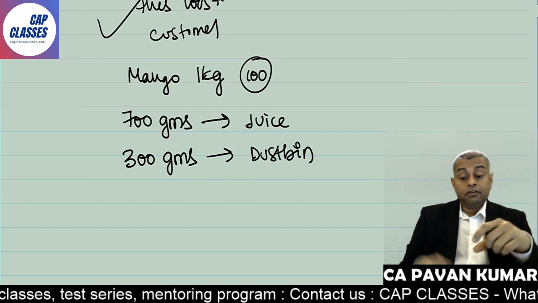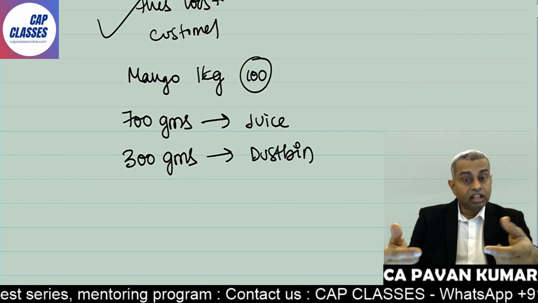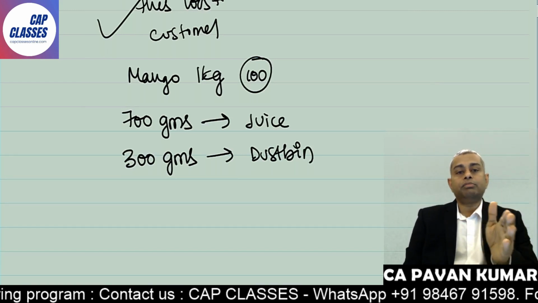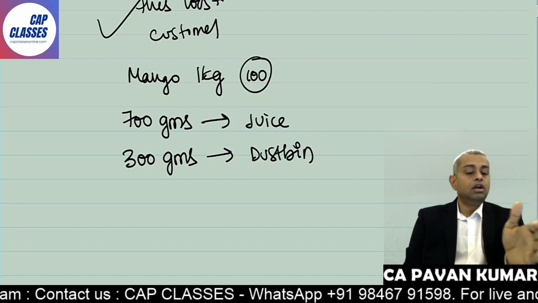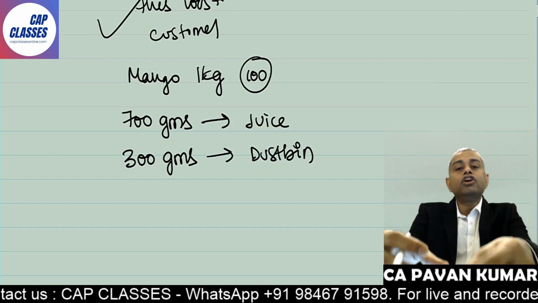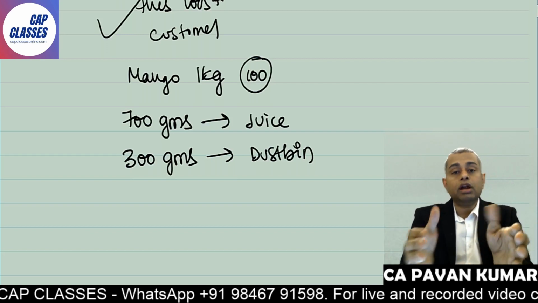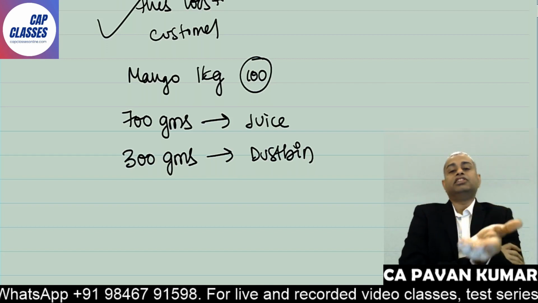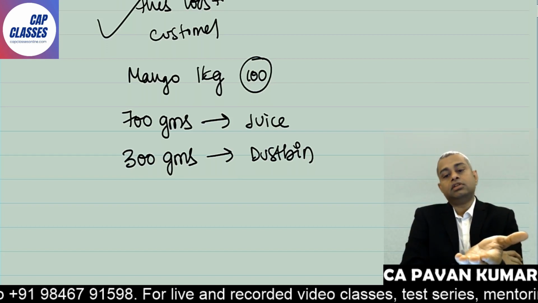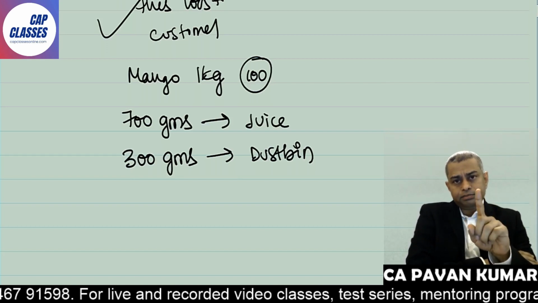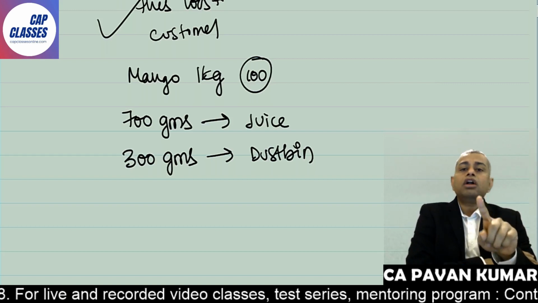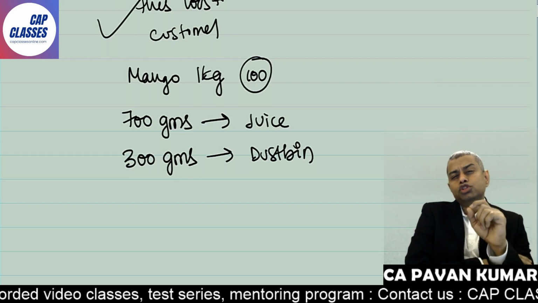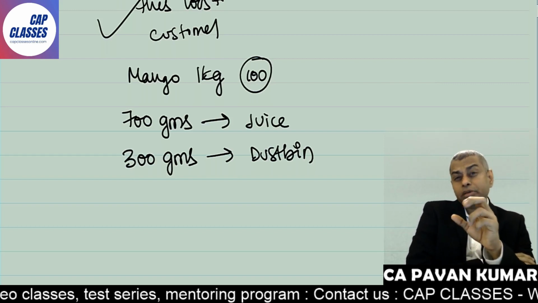Now, when you are billing, you said, Pavan sir, material 100 rupees, labor charge 100 rupees, profit 50 rupees. Please give 250 rupees for your mango milkshake. This big jar of mango milkshake you have given. Then I said, oh, hello, wait. You bought 1 kilo mango. 1 kilo is 100 rupees, but you used only 700 grams, no? So only 70 rupees you have to charge.